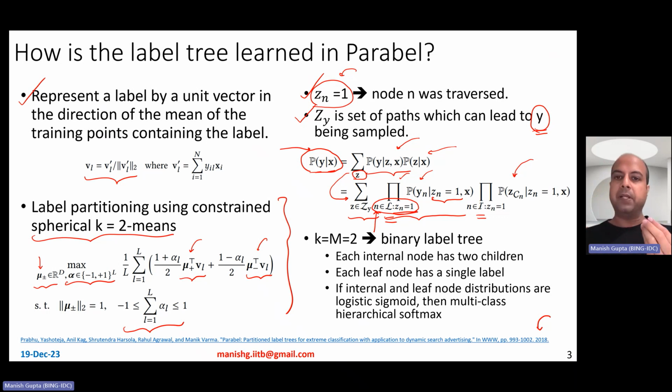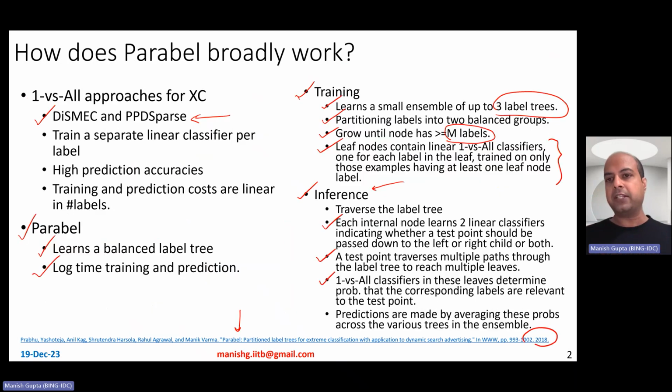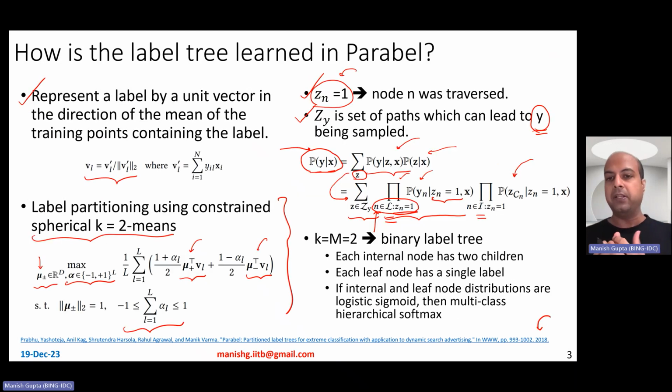From that, I have to basically sample a particular label. Remember, a leaf node could actually have up to m labels, and not all of them may be relevant. So I have to sample a particular label or a few labels, right? So therefore, I multiply over all of those labels which can be sampled and their probabilities. And that's basically a part of this factor, probability of y given z comma x.